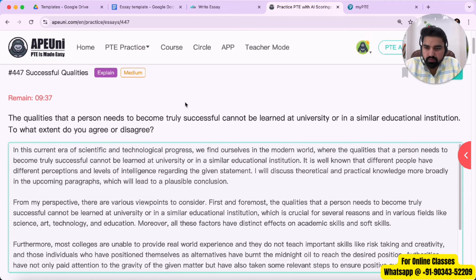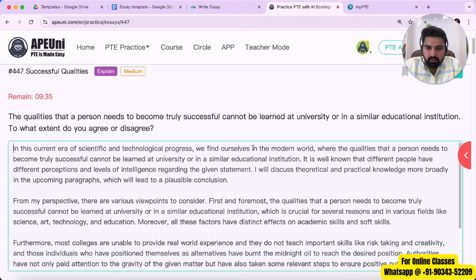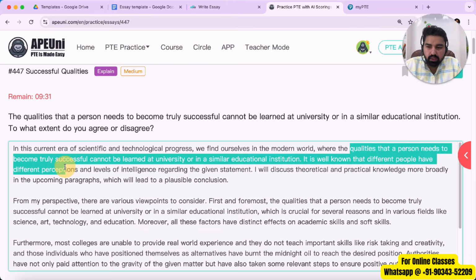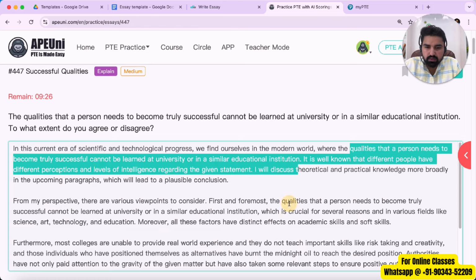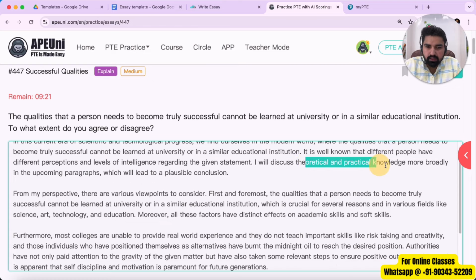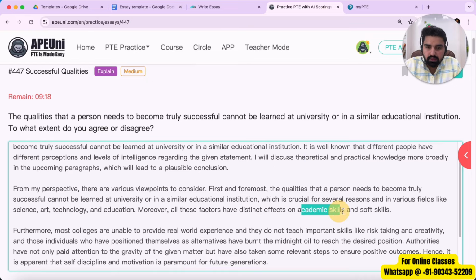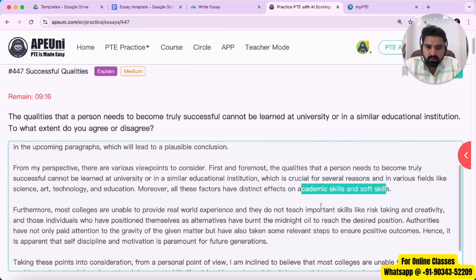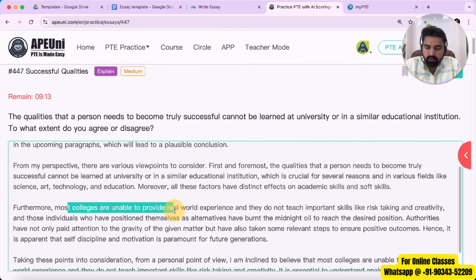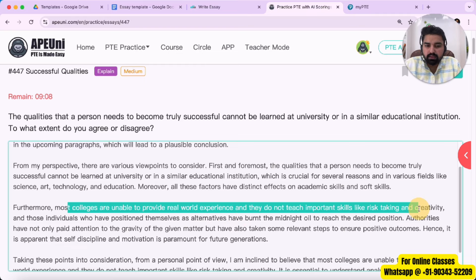Let me just proofread it once. We find ourselves in the moment where the qualities that a person needs to become truly successful cannot be learned at university or in a similar educational institution. Theoretical and practical knowledge, academic skills and soft skills. Most colleges are unable to provide real world experience, and they do not teach important skills like risk taking and creativity.